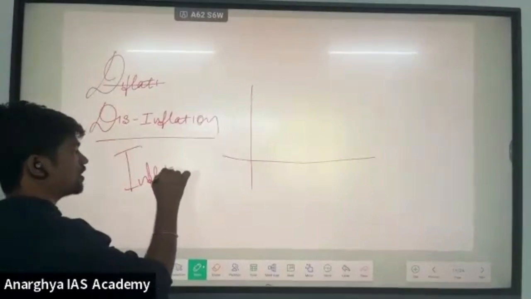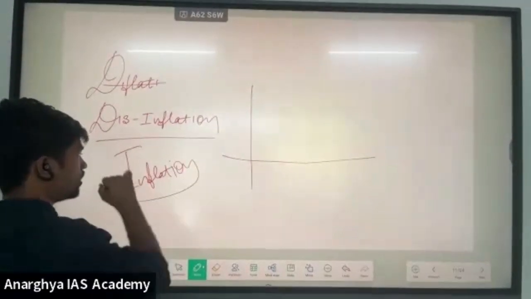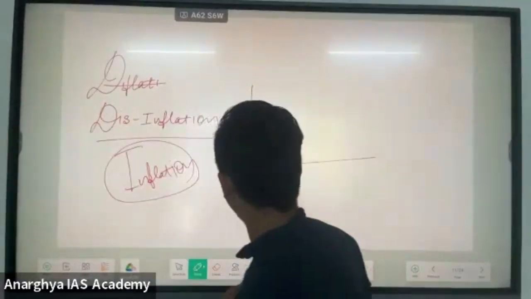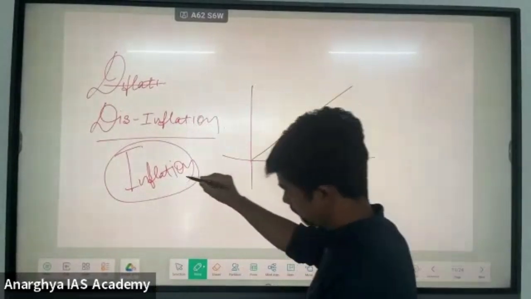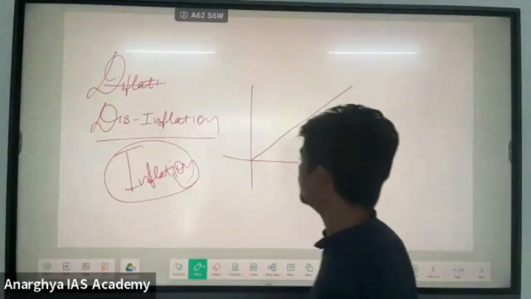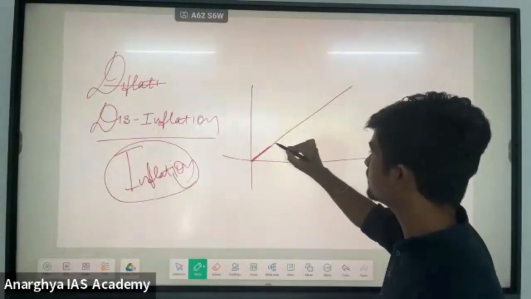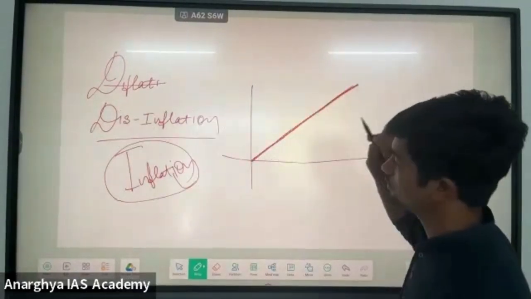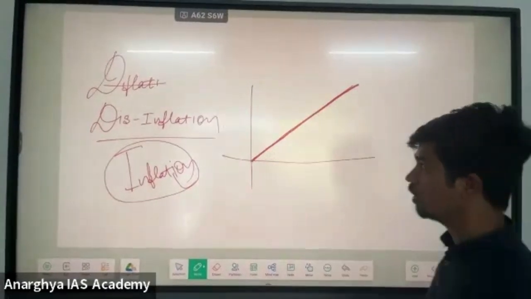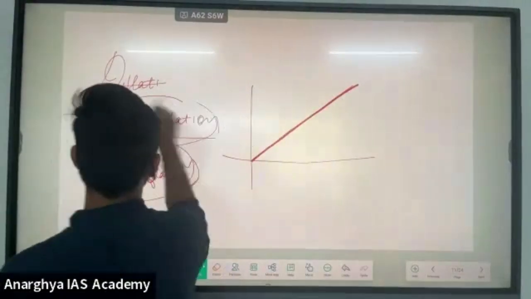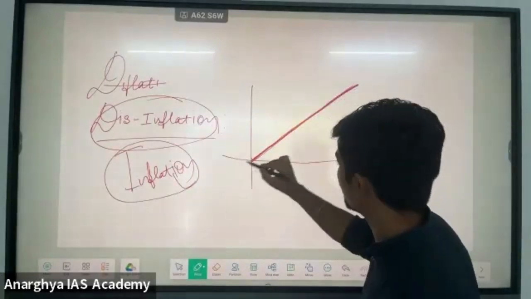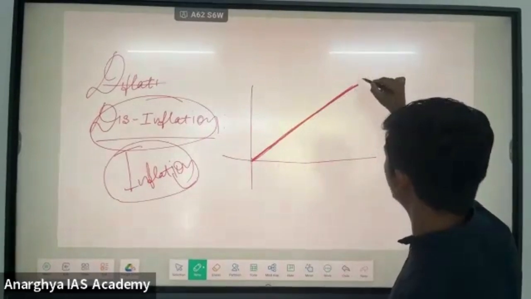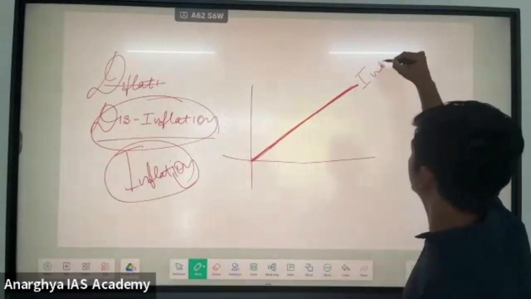A consistent increase in the price of a commodity is called inflation. Then what is disinflation? If a consistent increase in the prices of a product is called inflation,